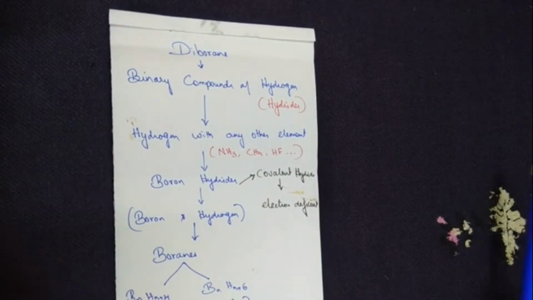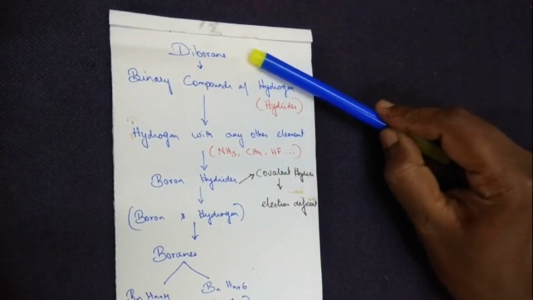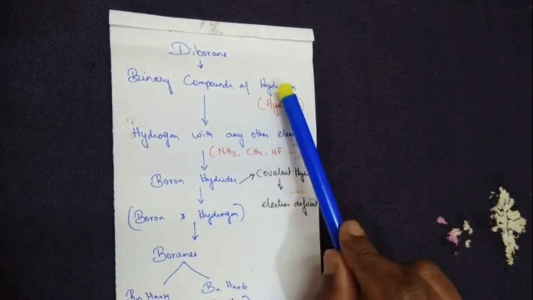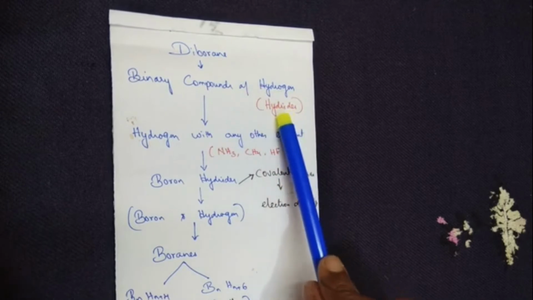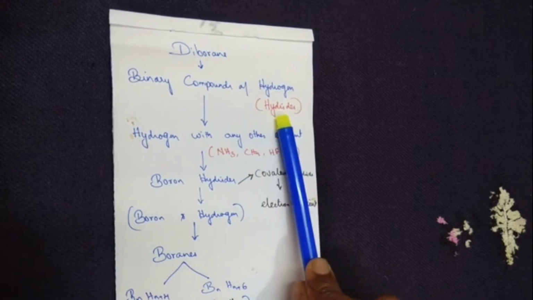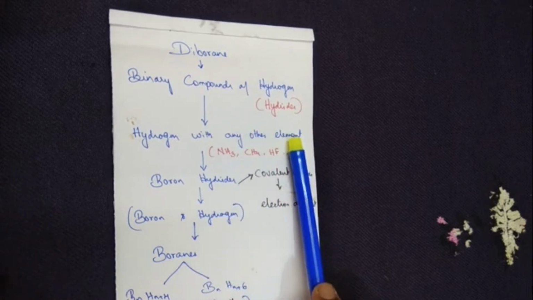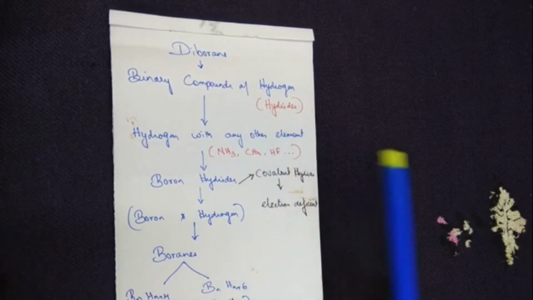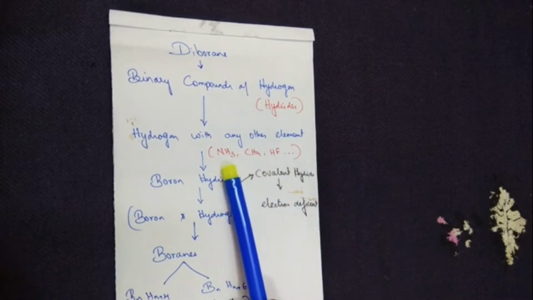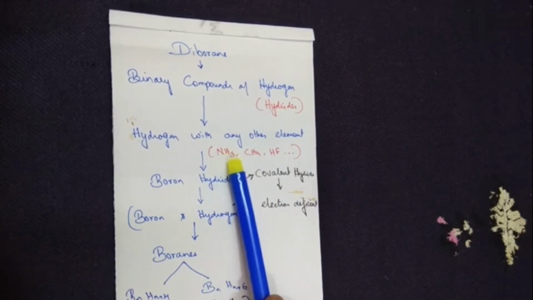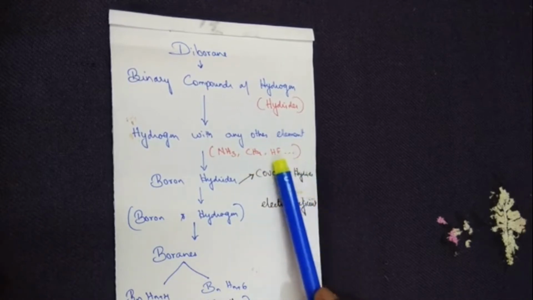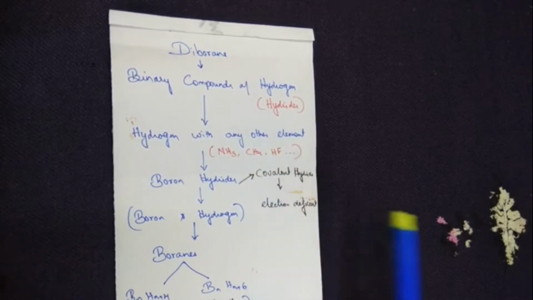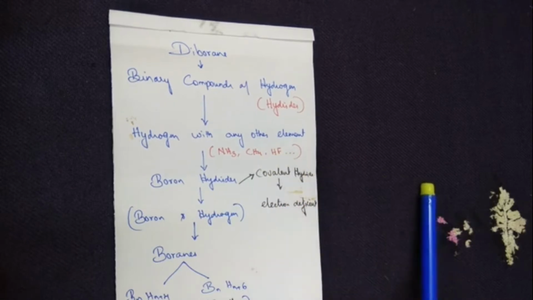Now, diborane is a binary compound of hydrogen, or you can also call it a binary compound of hydrides. What is the meaning of hydride? Hydrogen combines with any other element, giving the formation of a hydride molecule. Examples: ammonia, nitrogen with hydrogen; methane, carbon with hydrogen; hydrogen fluoride, hydrogen with fluorine. So these are a few examples.